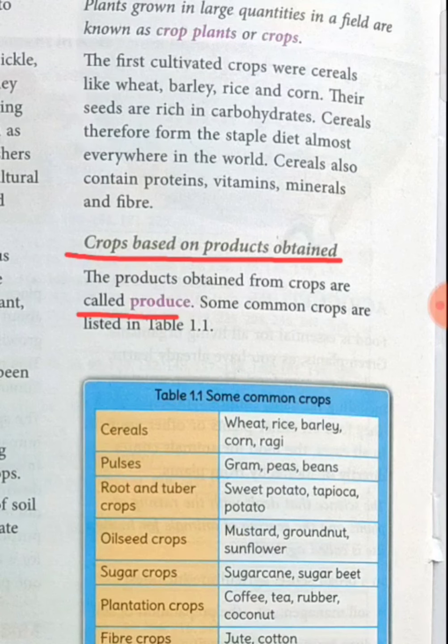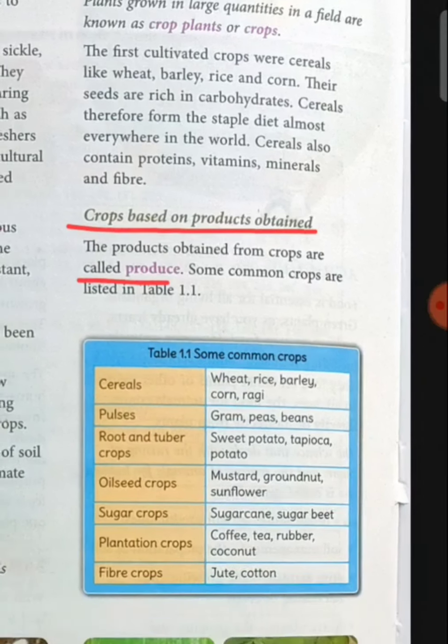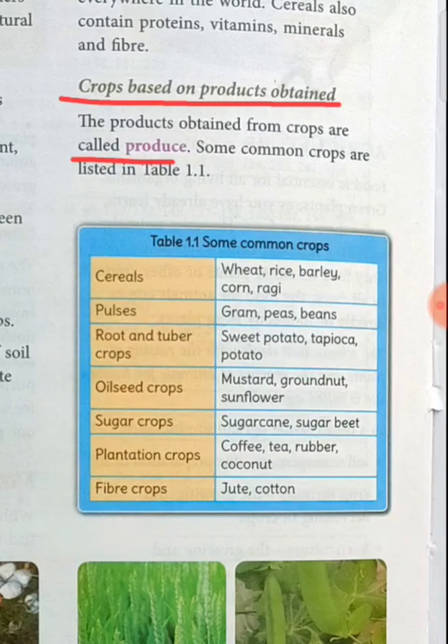Suppose we have planted some crops in a rice field. From the rice field, what do we get? We get rice. So what is rice? Rice is the product. Okay, from the rice plant we get rice. Now see, crops based on product. Number one is what? Cereal.